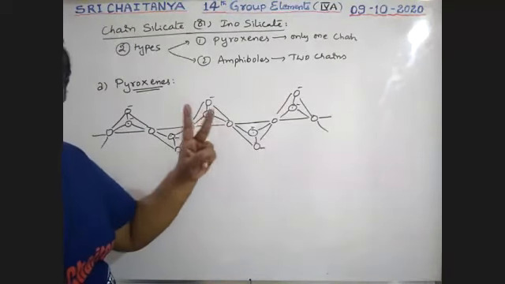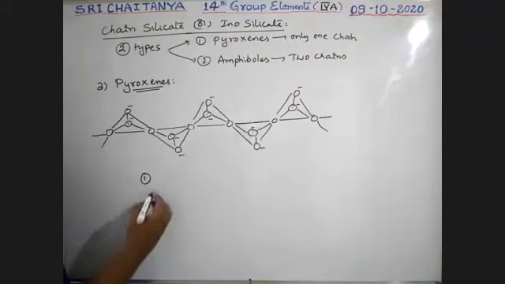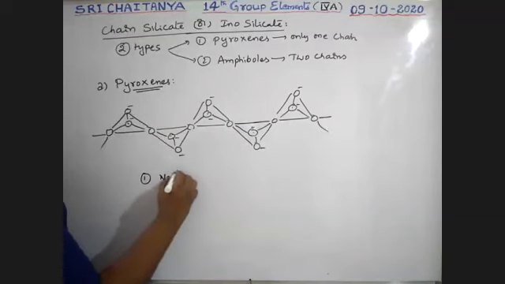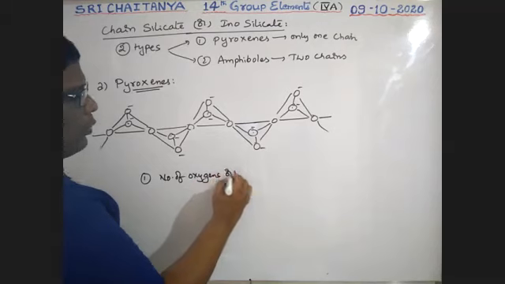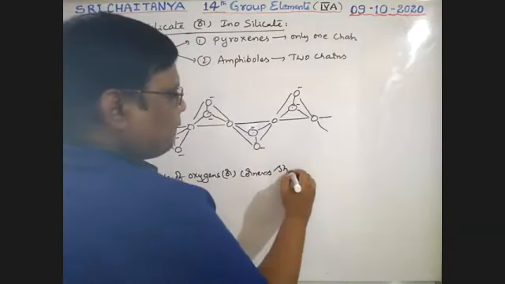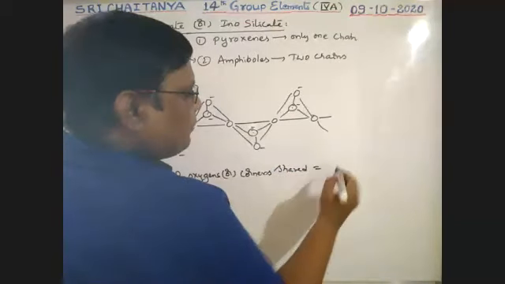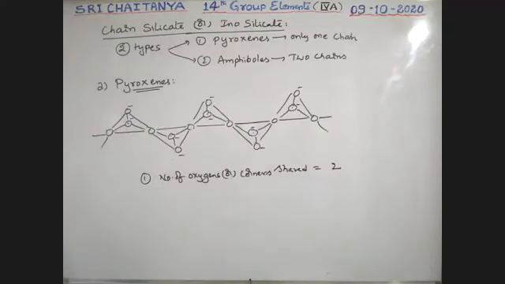So the number of oxygens or corners shared per unit is equal to 2.